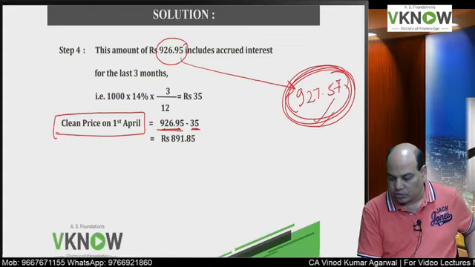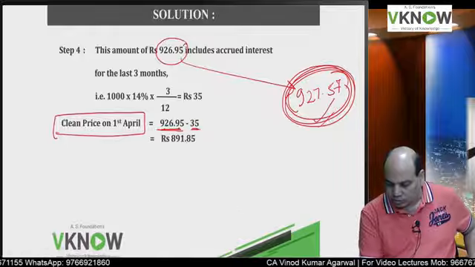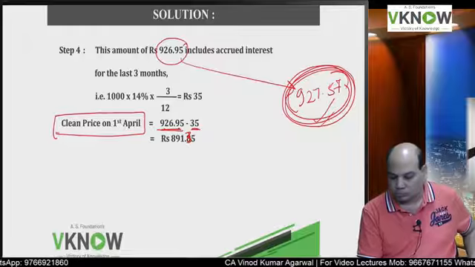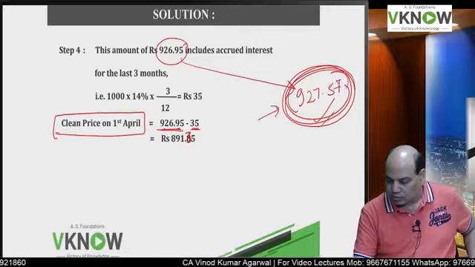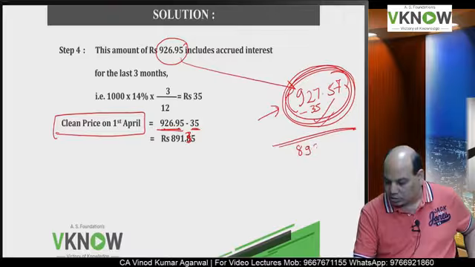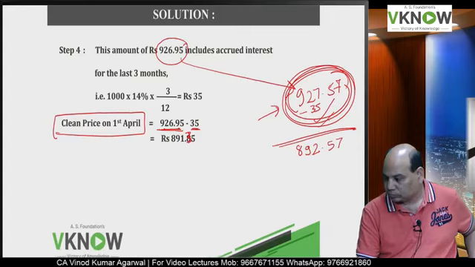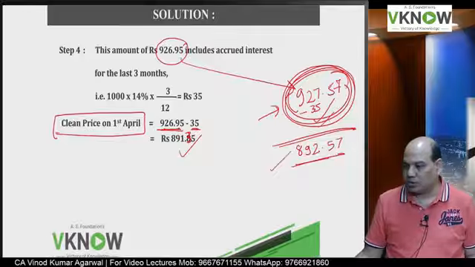So tell me the answer approximately. How much you are getting? 891.35. And those who have got this answer, they will deduct 35 here, and their answer will be something like 892.57 or something. Just check. So these two answers are okay. Because of rounding off, some difference is possible.